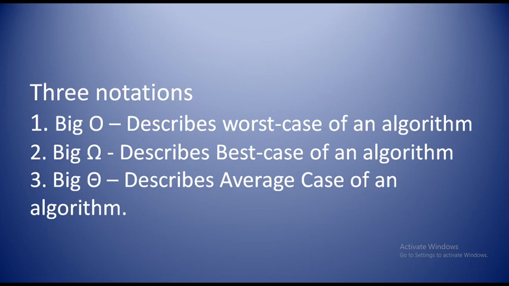If an algorithm needs average time, which means n plus 1 divided by 2, that algorithm case is the average case, which means big O n log n. These are all the three notations in asymptotic notation, and this is what best, worst and average case efficiency is.